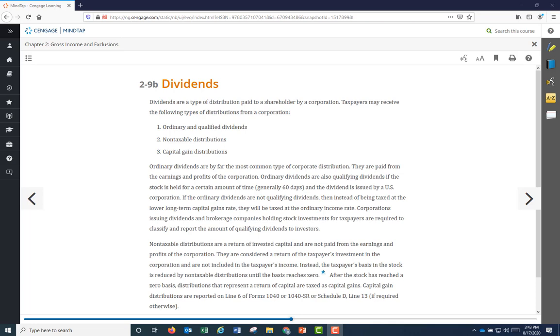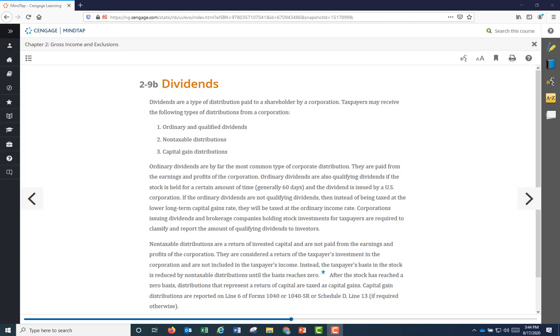And there are three categories. First, ordinary and qualified dividends, non-taxable distributions, capital gains distributions. Let's start off with non-taxable distributions. This is money that the shareholders have put into the business called invested capital. Because it's invested capital, it's their own money, and now it's just a return of their own money. It cannot be taxed. Therefore, non-taxable distributions.